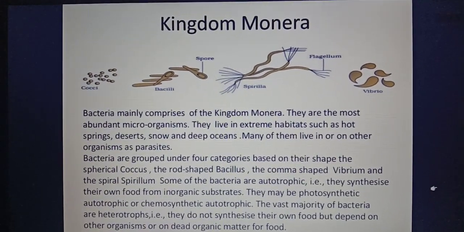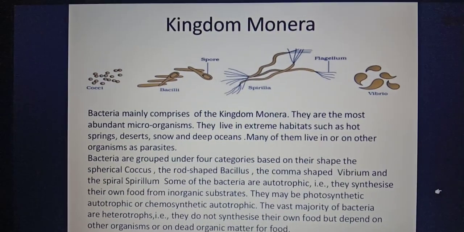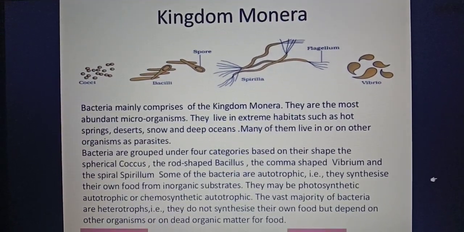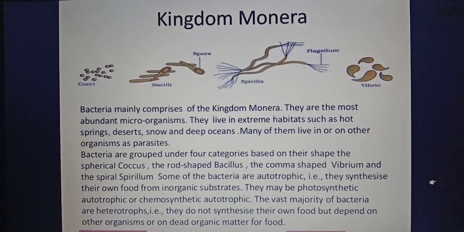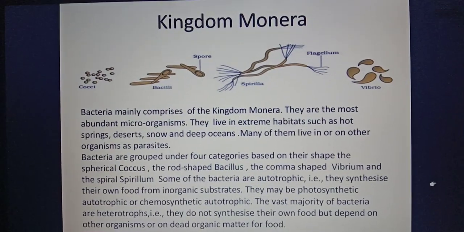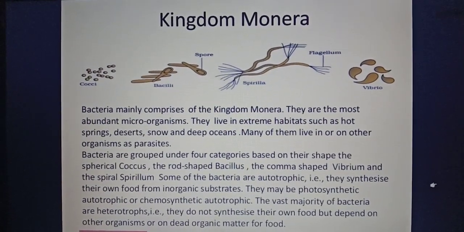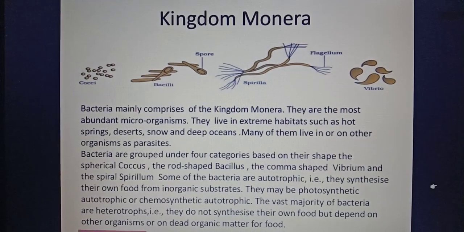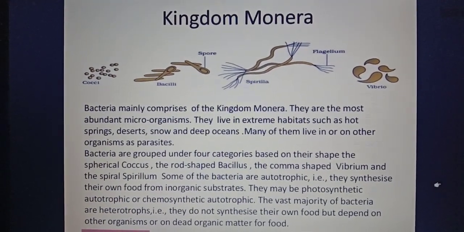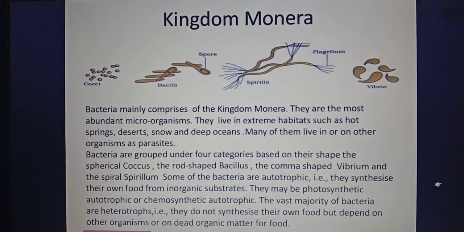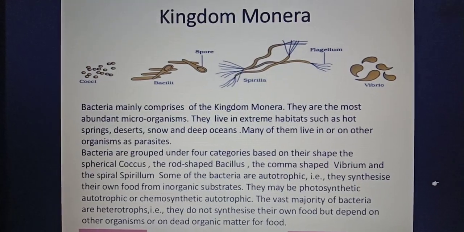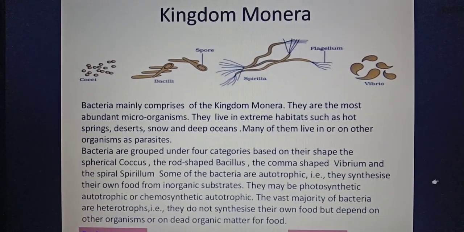Now a vast majority of the bacteria are heterotrophs also, that is they do not synthesize their own food but they depend on other organisms or on dead organic matter for the food. Understood? So if the question comes, the bacteria are mostly heterotrophs, that is they do not synthesize their own food but they can be either parasitic or saprophytic in nature.